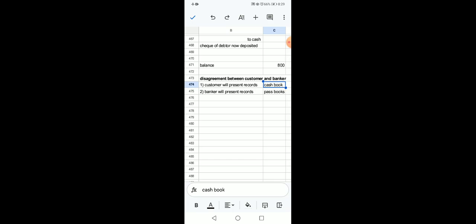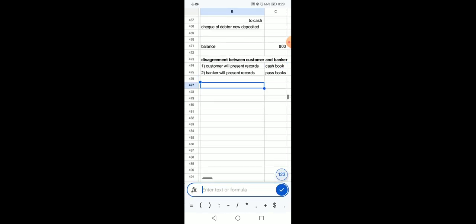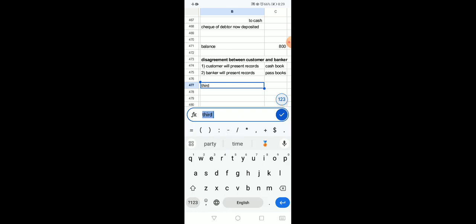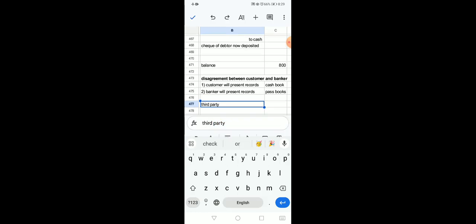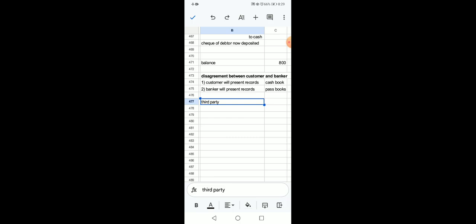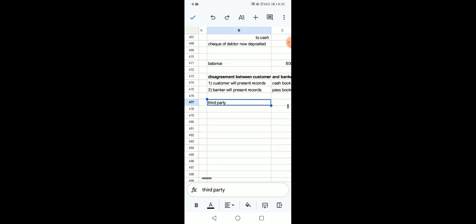Disagreement is over there. So what will happen? Now there will be another solution. A third party will be involved. Instead of a position where both banker and customer are arguing with each other, each with his own arguments, and they are not on the same page, there will be a third party involved.